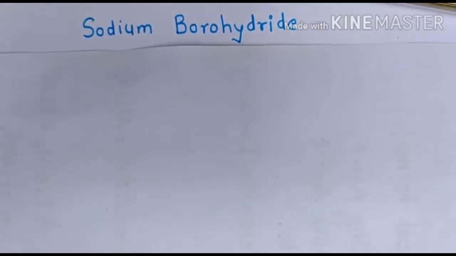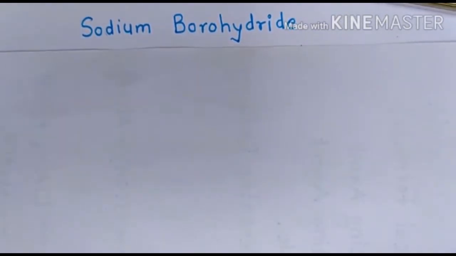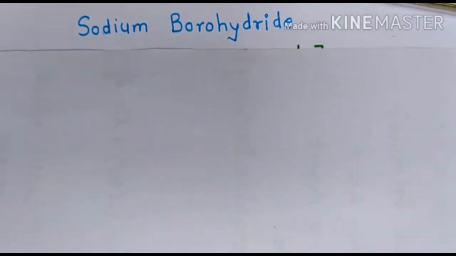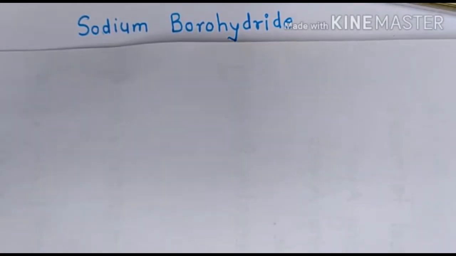Hello everyone. Today we will study another reducing agent, that is sodium borohydride. Different borohydrides are available depending on the metal cation and ligands, such as sodium borohydride, lithium borohydride, zinc borohydride. All the borohydrides reduce aldehyde and ketone to the corresponding alcohol, but due to its counter cation and ligand, it shows some special selectivity towards some functional group. The chemical formula of sodium borohydride is NaBH4.